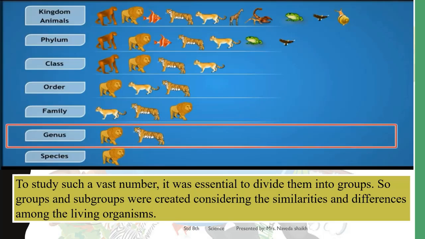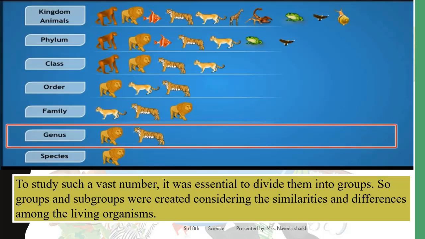So groups and subgroups were created considering the similarities and differences among the living organism. So here you can see that in the very first line at the top, animal kingdom is there. Okay? Now in animal kingdom, you have all the animals which are there, but all animals cannot be same like each other.